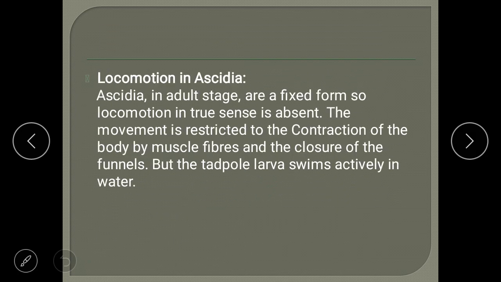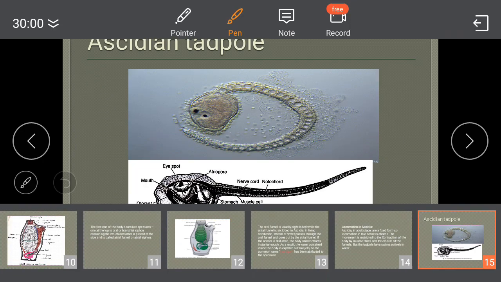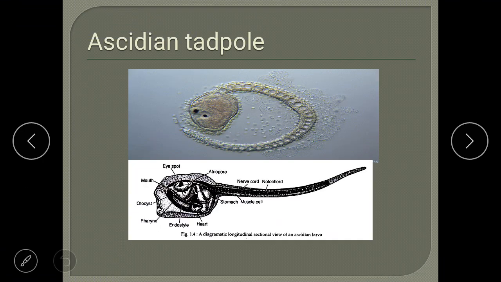Okay, so this is the larval stage of Ascidia, and the larval stage of an Ascidia is called the Ascidian tadpole, which is very important. So the difference between the adult and the larval stage here: the adult is sessile, or non-motile, whereas the tadpole stage shows motility, meaning it shows movement.